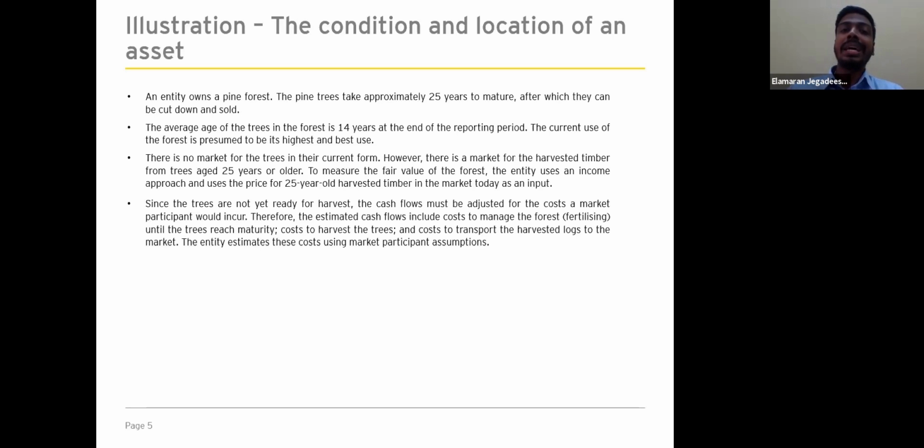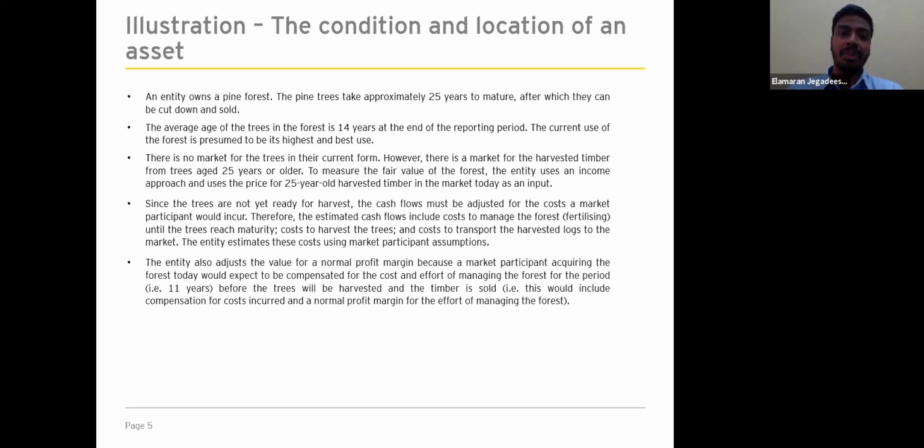Not only this adjustment, we also need to make an adjustment to the net profit margin, because we are making an adjustment for the costs expected to be incurred in the next 11-year period. We are currently at year 14, and market participants will be expected to incur additional costs for the next 11 years. So the net profit in relation to those costs also needs to be adjusted.